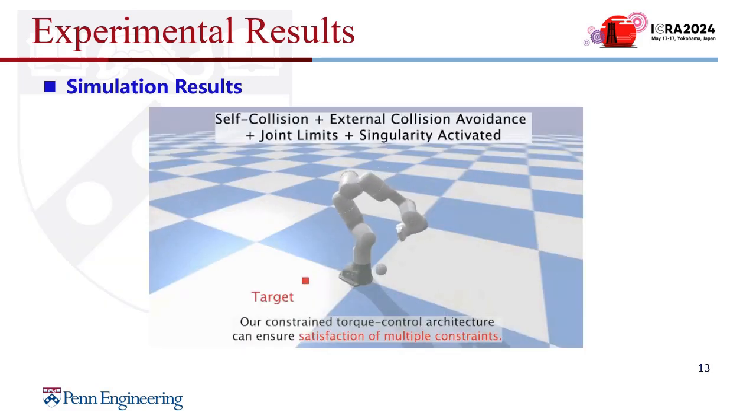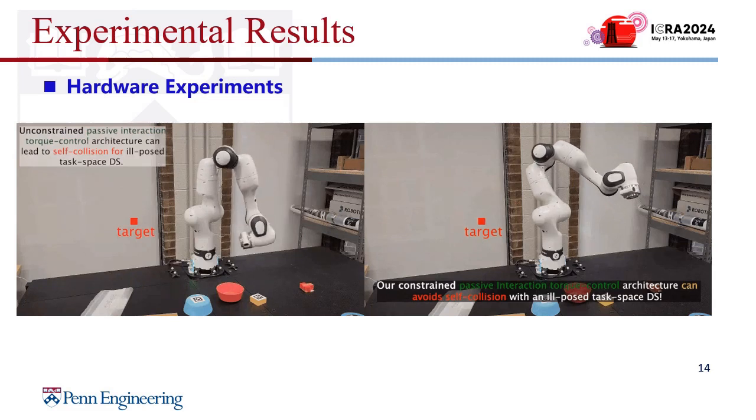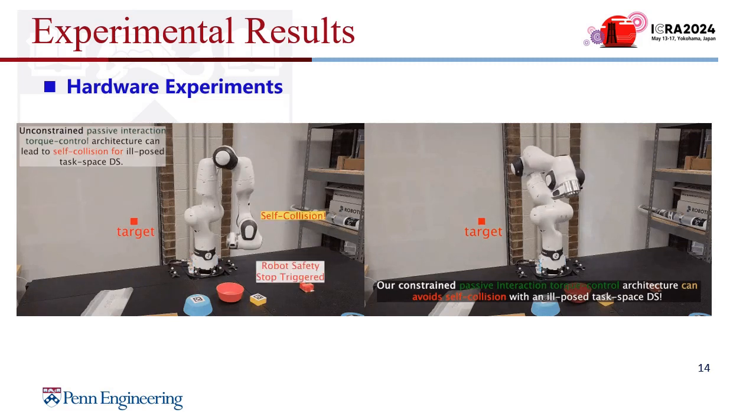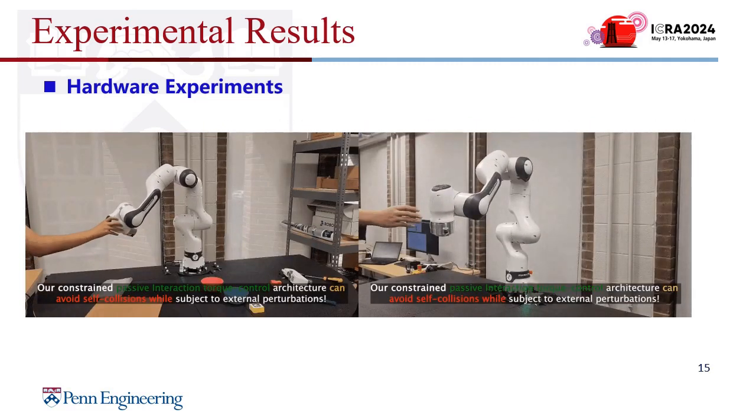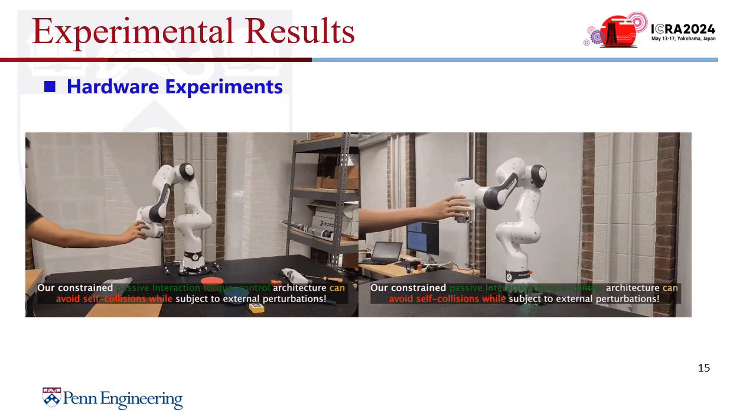This simulation shows all the constraints activated, and our controller can ensure the satisfaction of multiple constraints. Then we did some hardware experiments. We can see the robot avoids self-collision with no external perturbations. And even with external perturbation, the robot can still avoid self-collision.